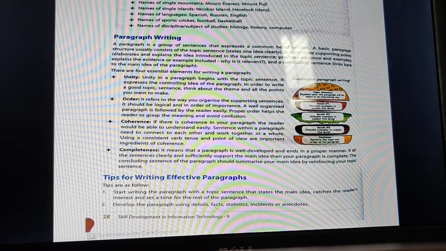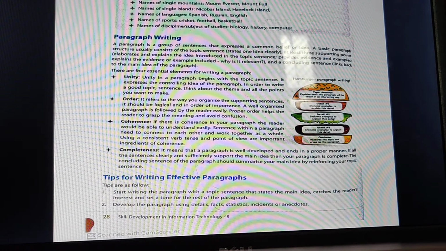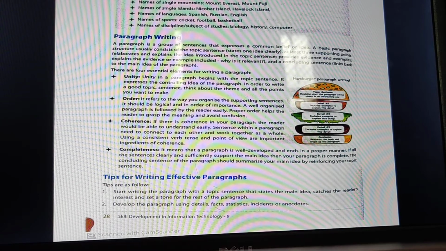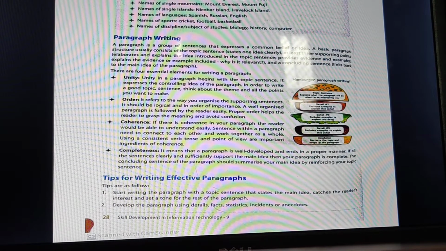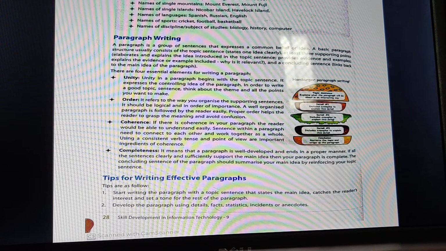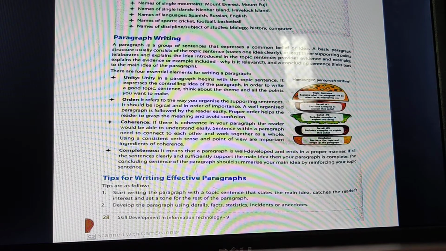Next point is coherence. If there is coherence in your paragraph, the reader will be able to understand easily. Sentences within the paragraph need to be connected. Coherent paragraphs are those in which the sentences are connected with each other. If you are talking about preparing tea, the paragraph should be all about tea only. It should not be about preparing rice. Getting my point? The sentences in the paragraph should be related to each other. So that is your coherent paragraph.